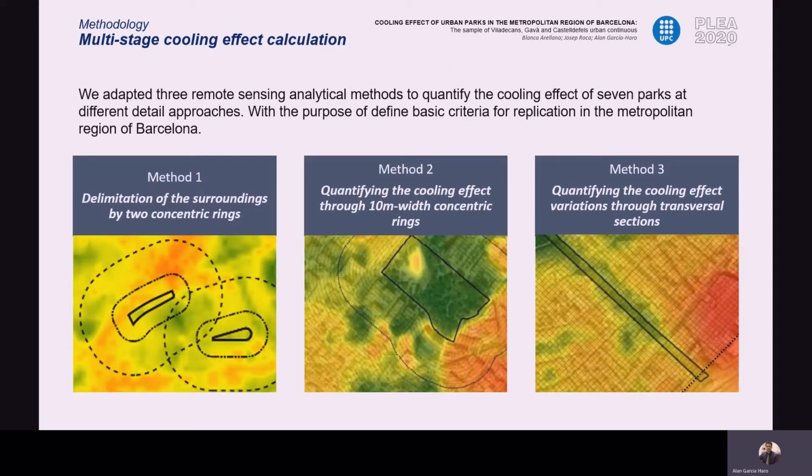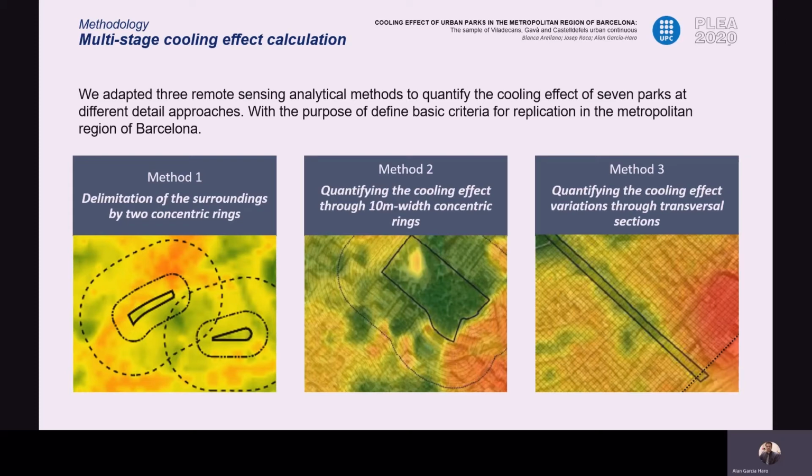Under this principle, we defined 3 stages of quantification of the cooling effect at different levels of detail. The 3 methods start by subdividing the urban surroundings within a radius of 500 meters from each park. In the first method, we subdivide the area into 2 large concentric rings. In the second method, we subdivide them into 50 concentric 10-meter wide rings, and in the third, we subdivide the area into 50 concentric rings, but also into 10-meter cross-sections or transversal sections, creating a 10 meters grid of cells.